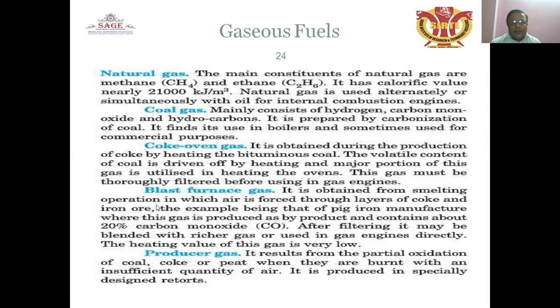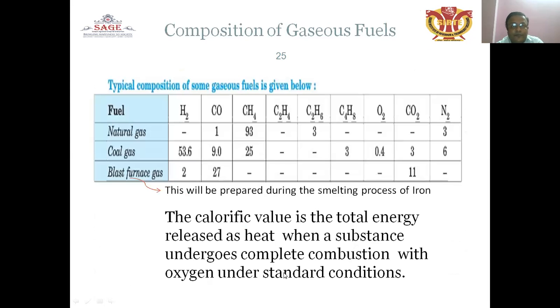Fourth is the blast furnace gas. It is obtained from the smelting operation in which air is forced through layers of coke and iron ore. The example is pig iron manufacture, where this gas is produced as a byproduct and contains about 20% carbon monoxide. After filtering, it may be blended with a richer gas. Last, finally, is the producer gas. It results from the partial oxidation of coke or peat when they are burned with an insufficient quantity of air.